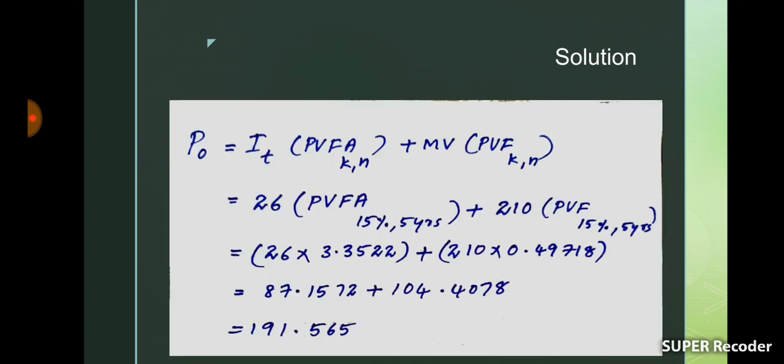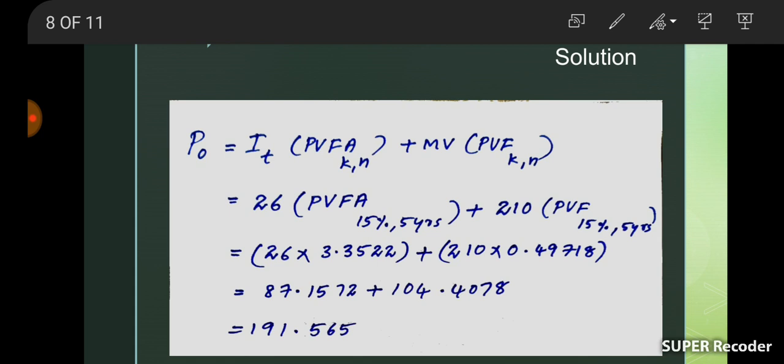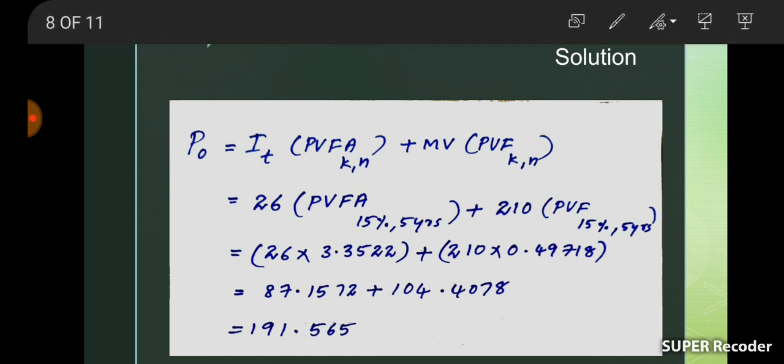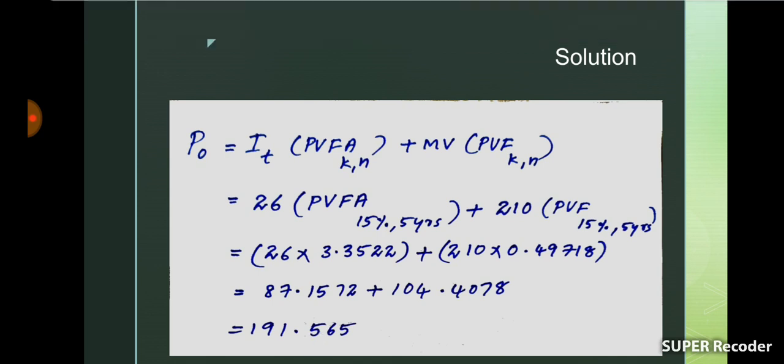So we are applying the equation 26 into present value factor annuity at 15%, 5 years plus 210 maturity value into present value factor 15%, 5 years. So 26 into 3.3522 plus 210 into 0.49718, we will get 191.565 as expected market price or intrinsic value of that bond.